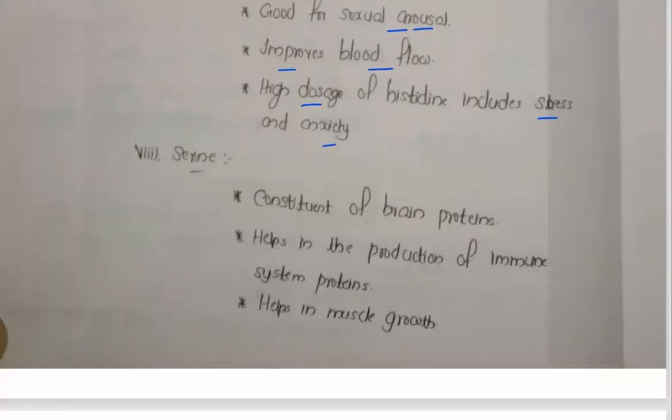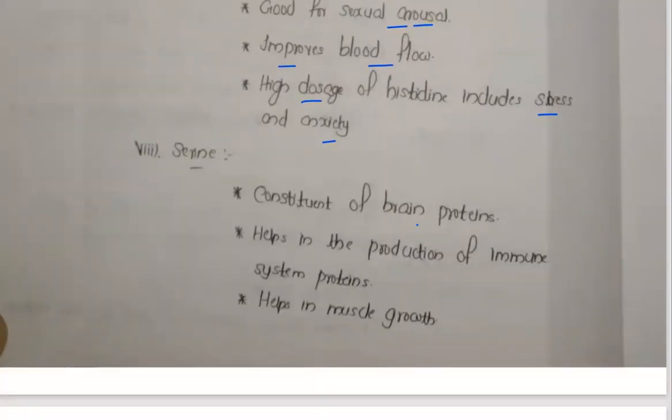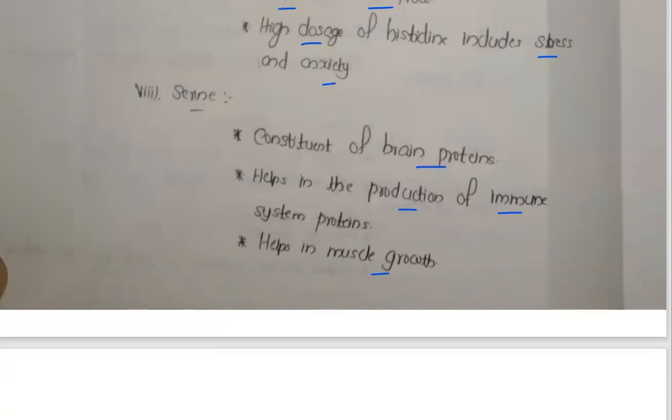Now about serine, it's a constituent of brain protein. It helps in the production of immune system proteins and helps in muscle growth. About the function of serine. Now threonine, it balances the protein level in the body. It promotes the immune system. It helps in the synthesis of enamel and collagen. That's the next feature of threonine.